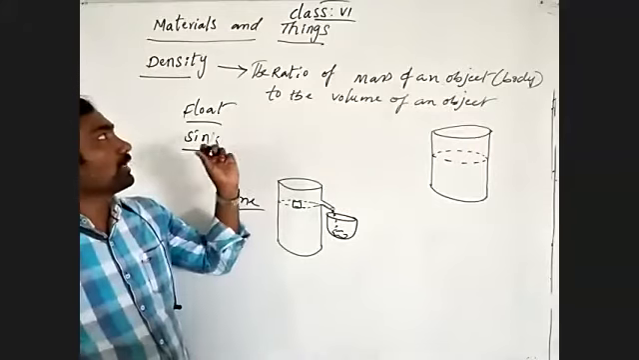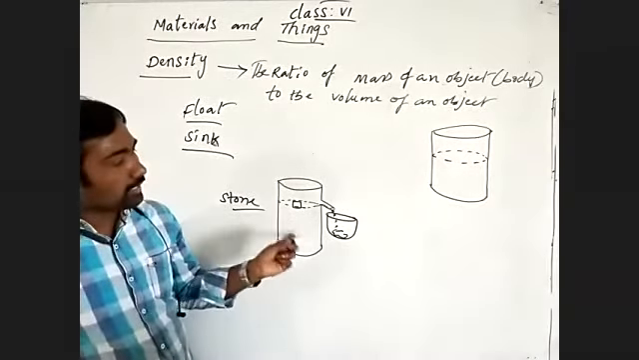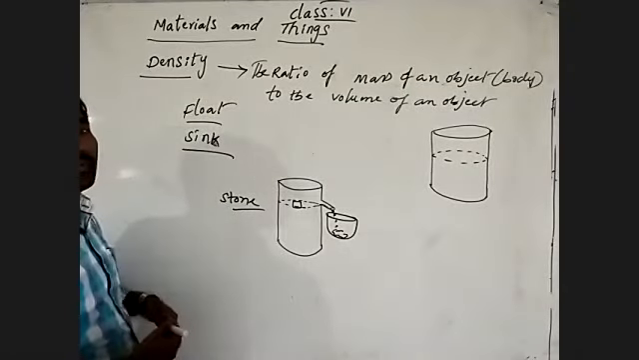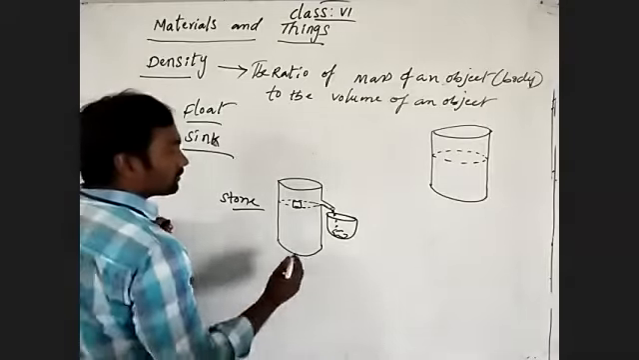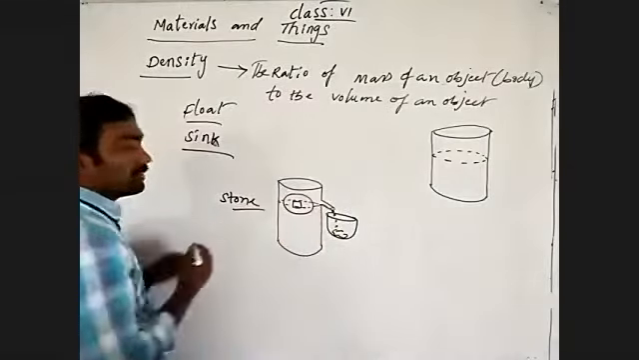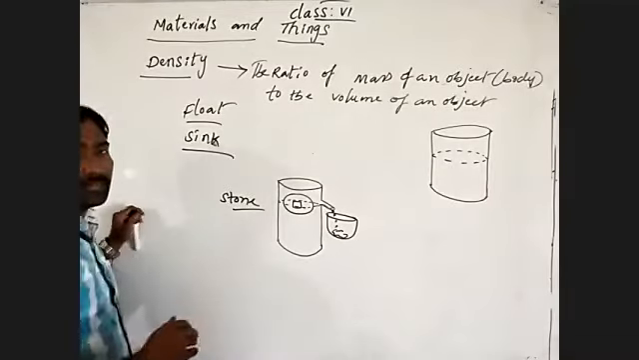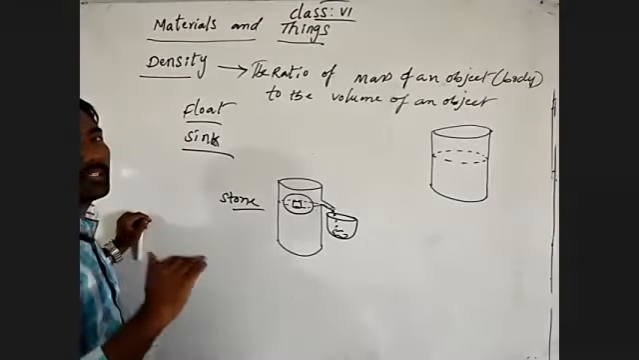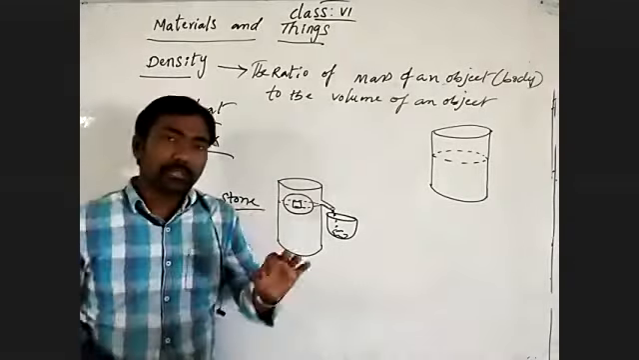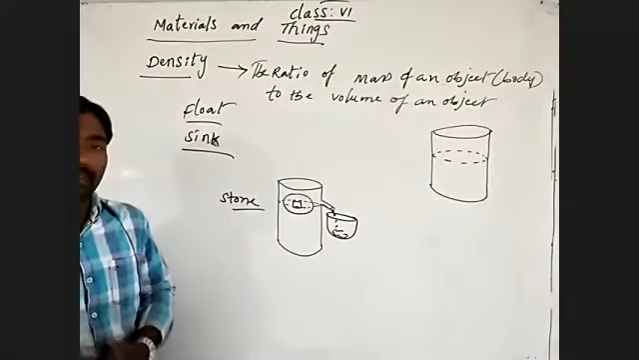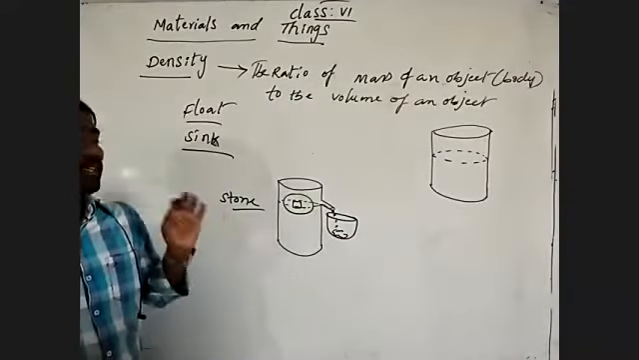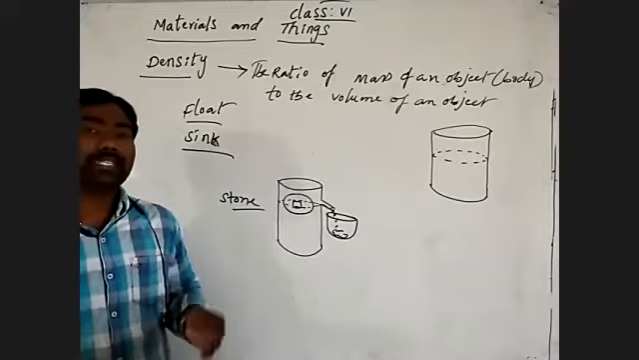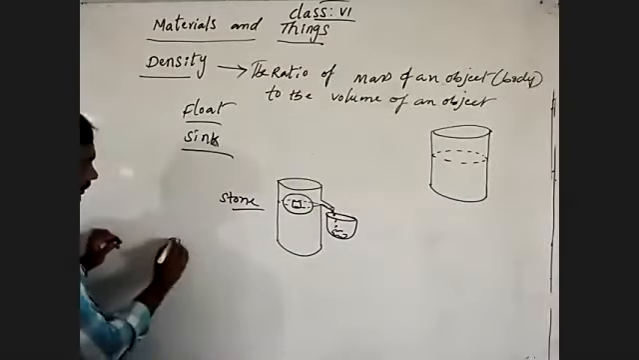Coming to that, what I'm saying here, the bodies which are sinking and floating are explained only by density. How a body will sink or float, we can say generally, the body which floats on water has less density than the water. The body which floats on water has less density than the water.